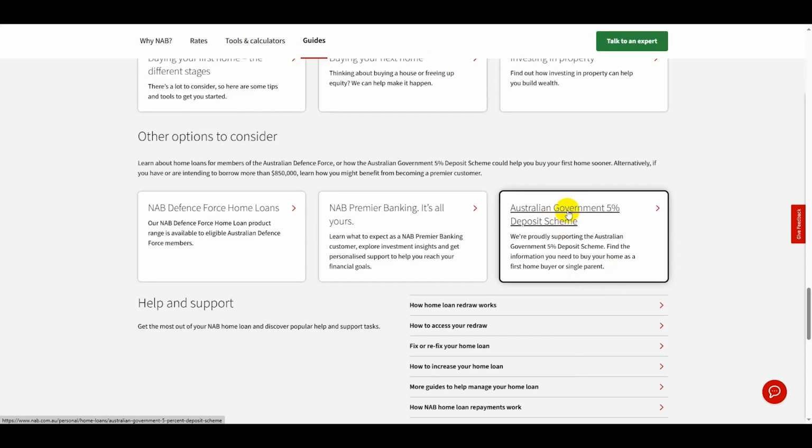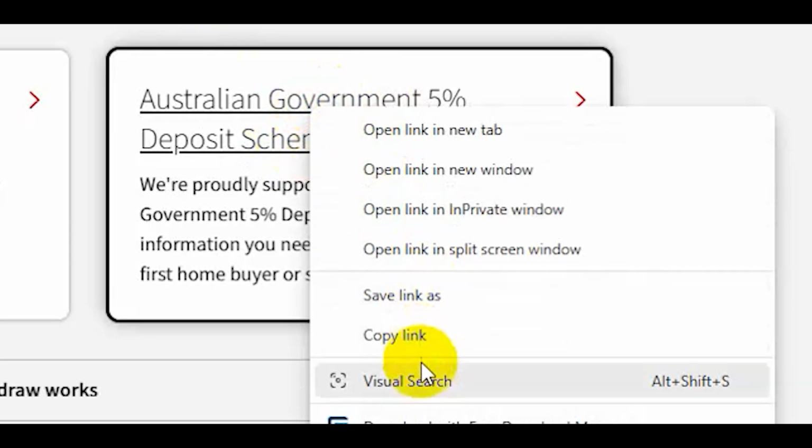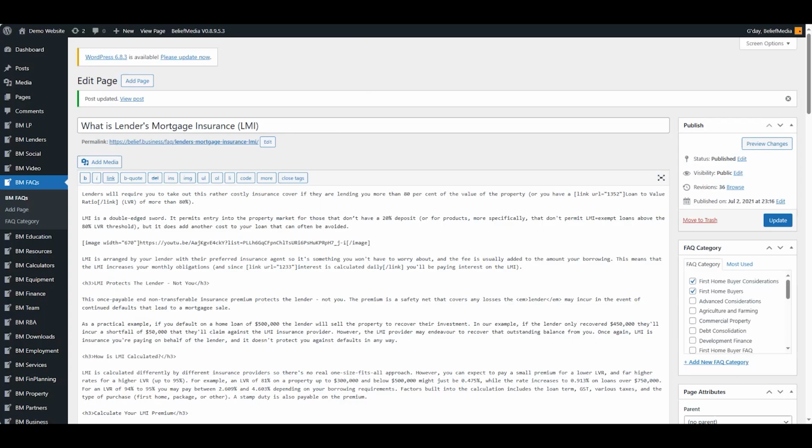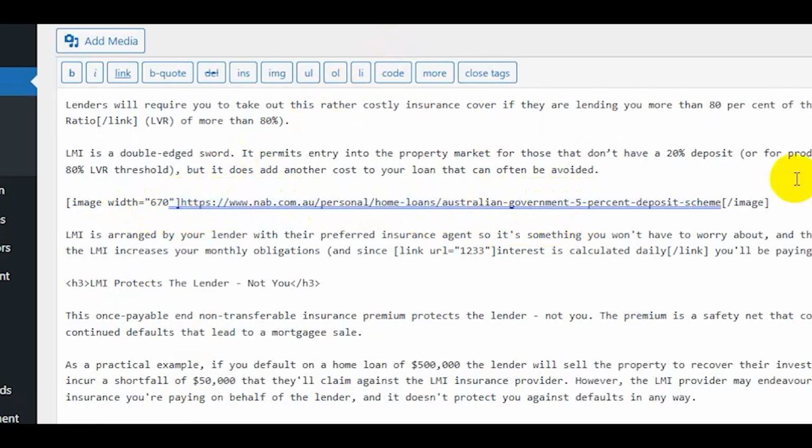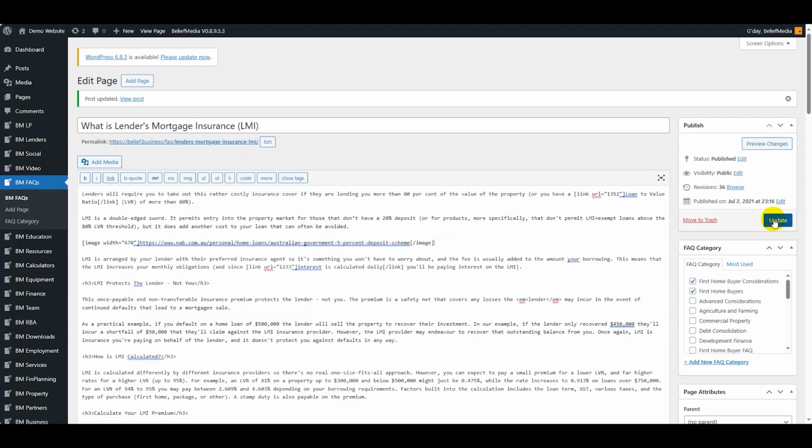So I've copied this link, right click and copy link. I'm going to go back to that demo page we were using and I'm going to keep the width as 670, which you would not have in most cases, and that is a standard HTML page. Okay, so we've copied a standard page within our image tags. Now, if that is not a YouTube link, it's not an image and whatever else, we run a bunch of checks beforehand to check what that content is before we perform the magic.